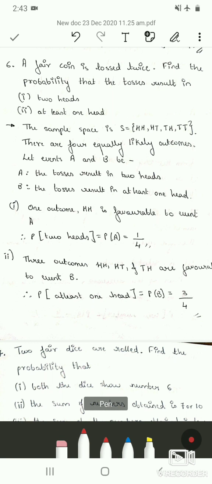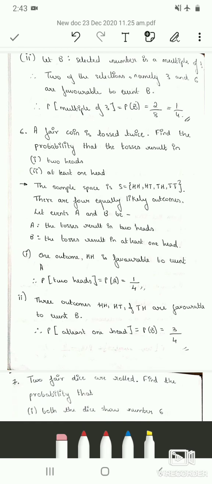Therefore our small m is 3. Therefore the probability of at least 1 head, that is probability of B, is 3 by 4. Here m is 3, the number of favorable outcomes, and n is the total number of outcomes, which is 4. Therefore the probability of getting at least 1 head in tossing a coin twice is 3 by 4.